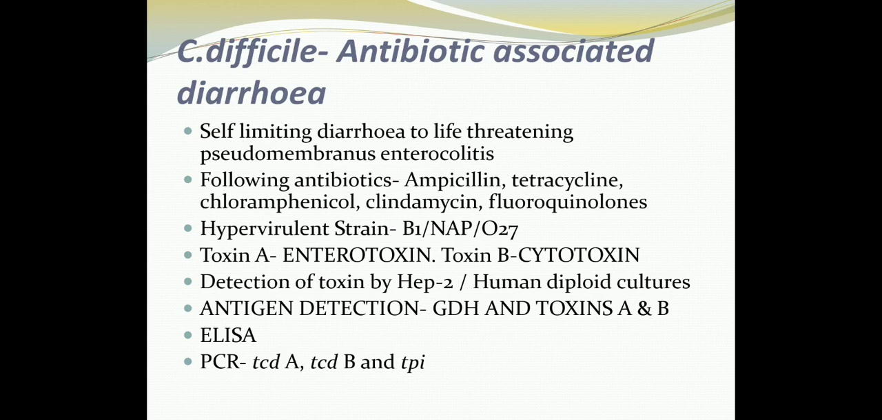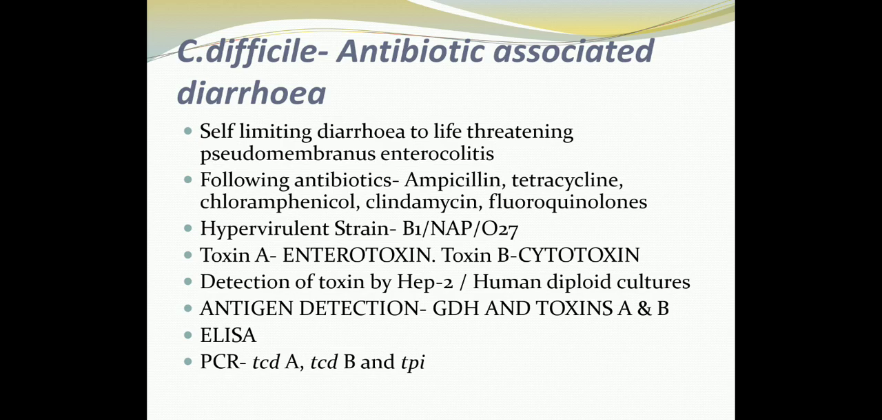Usually a ribotype B1 NAP1 O27 hypervirulent strain has been described to cause severe infection with production of higher levels of toxins. For this hypervirulent strain, we particularly use an antibiotic, a macrolide antibiotic called fidaxomicin.